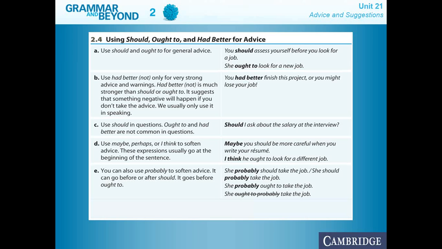She probably ought to take the job, or she ought to probably take the job. This is the only exception, because in this case, when you're using ought to, you're going to use probably before the modal verb, not after it. So this is a piece of advice: should not is much more common than ought not to, and you can use should not in both speaking and writing. So normally when we're talking about written form, we're not using ought not. We normally are going to use should not in the written form because it's the most commonly used, it's the most accepted by people, it's the one that they use the most.